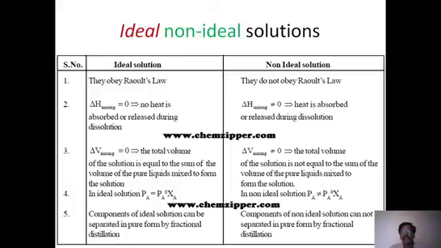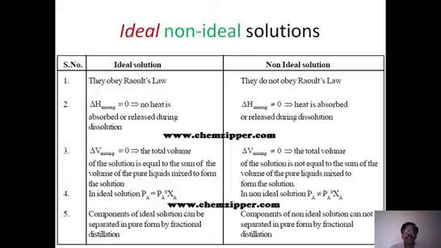But if you take a non-ideal solution, then delta H is no longer equal to 0. Either it is positive or negative. That means sometimes heat is released or sometimes heat is absorbed for a non-ideal solution, when both liquids are mixed. And the third category is that delta V mixing should be 0 for an ideal solution.